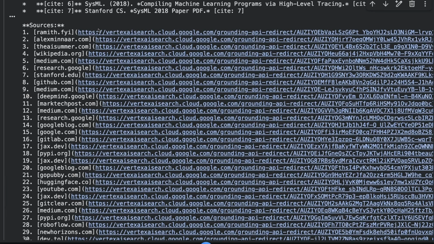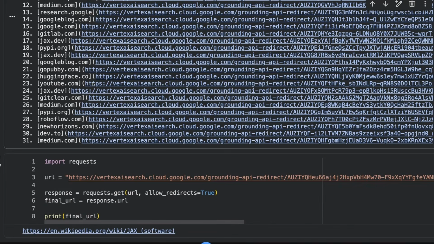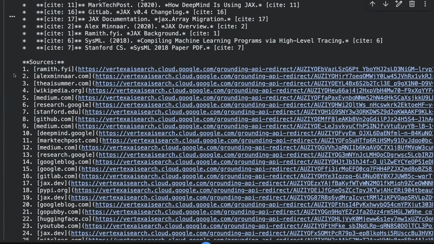Now, if you do want to actually take these URLs and convert them, you can do it with something like the request library in here pretty simply to get the original URL back. I'm not sure if that's against the terms of service. I know one of the frustrating things with the Google search tool is that they also don't want to give you the raw URLs. They want to give you redirection URLs. And I think with Google search, there's actually a number of things about how you're supposed to display it in your app.